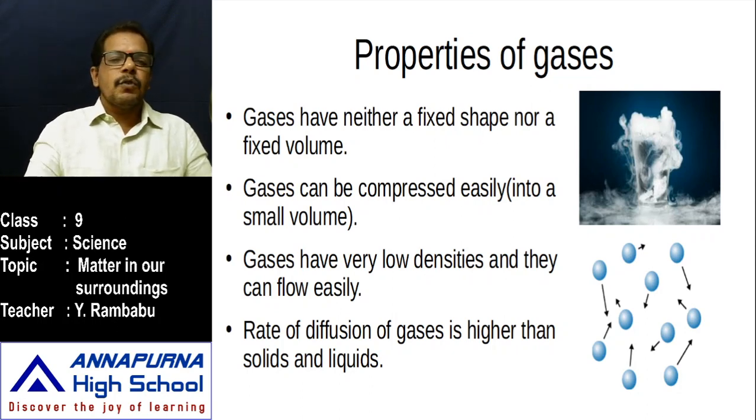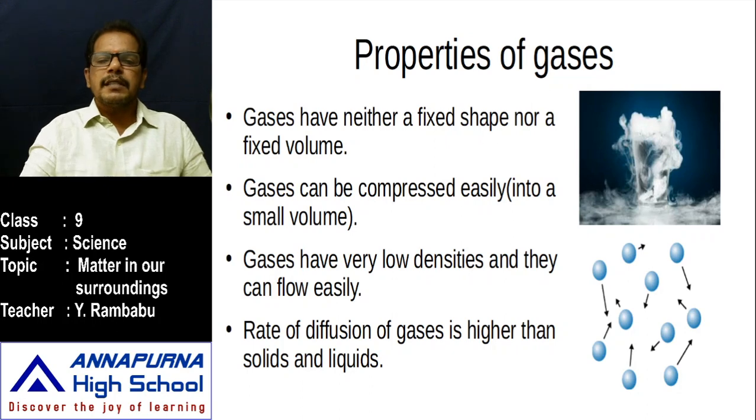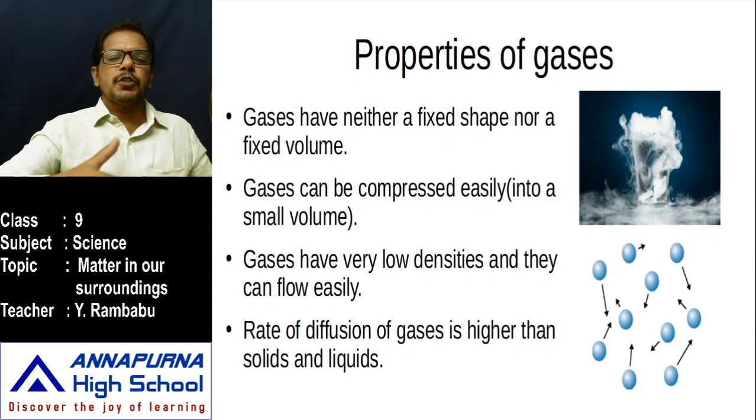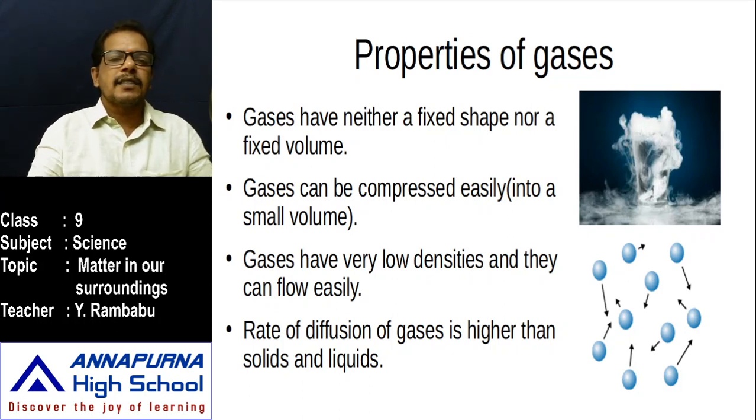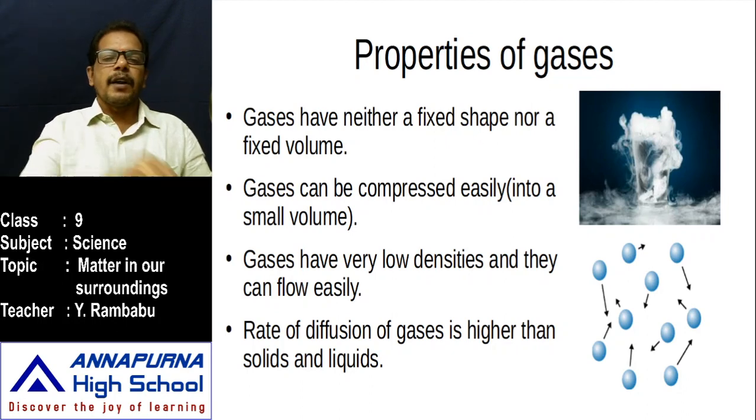Why do these gases have no fixed shape and no fixed volume? The space between the gaseous particles is very high. That means they are very loosely packed. Whenever they are very loosely packed, the space is high. If the space is high, cohesion, meaning attraction between the gaseous particles, is very low, that means negligible. Due to that negligible attraction force, they move freely from one place to another place and occupy however much space is available. That's why gases have no fixed shape and no fixed volume.